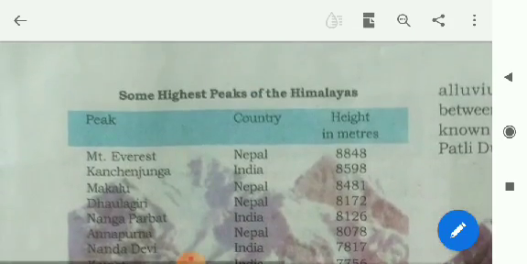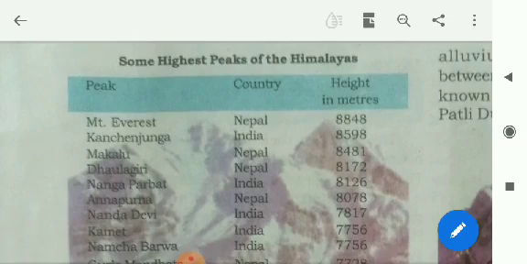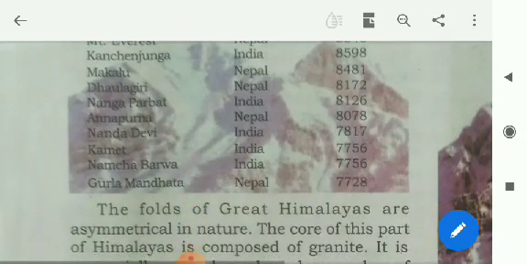Namcha Barwa, 7,756. Gurla Mandhata, Nepal, 7,728. Now we have seen some peaks of the Himalayas located in India and Nepal.